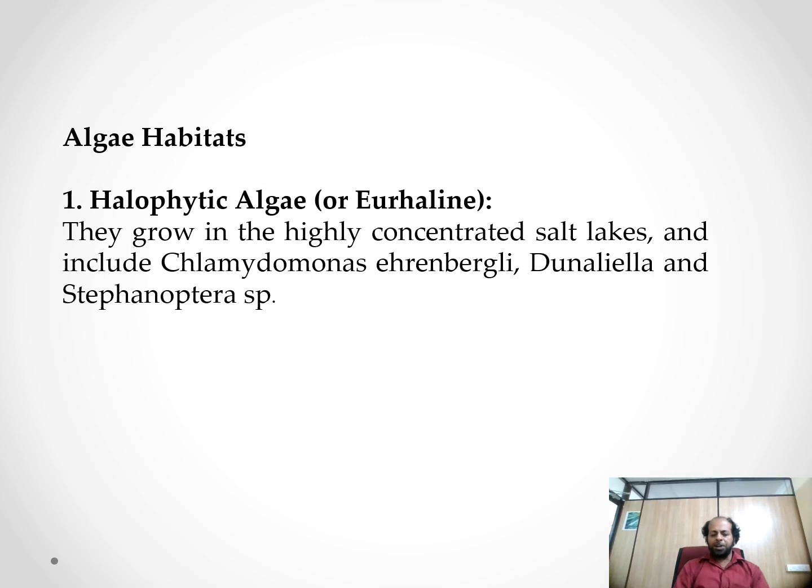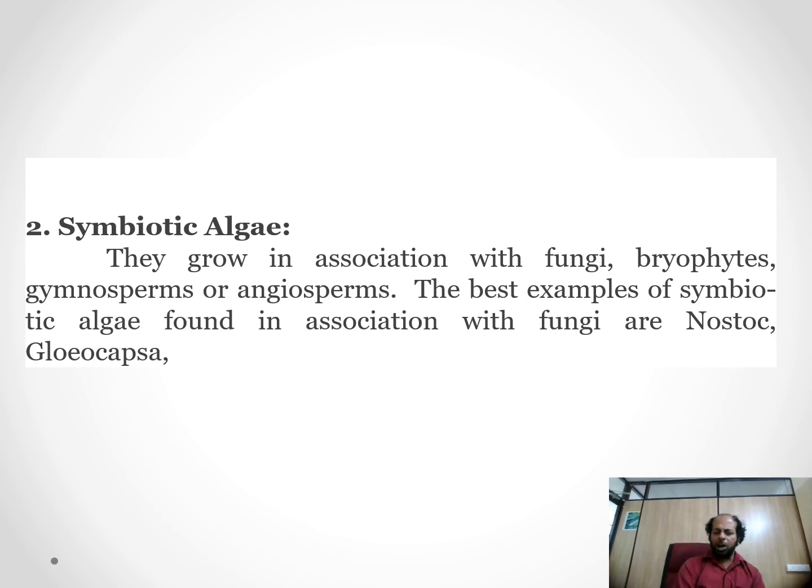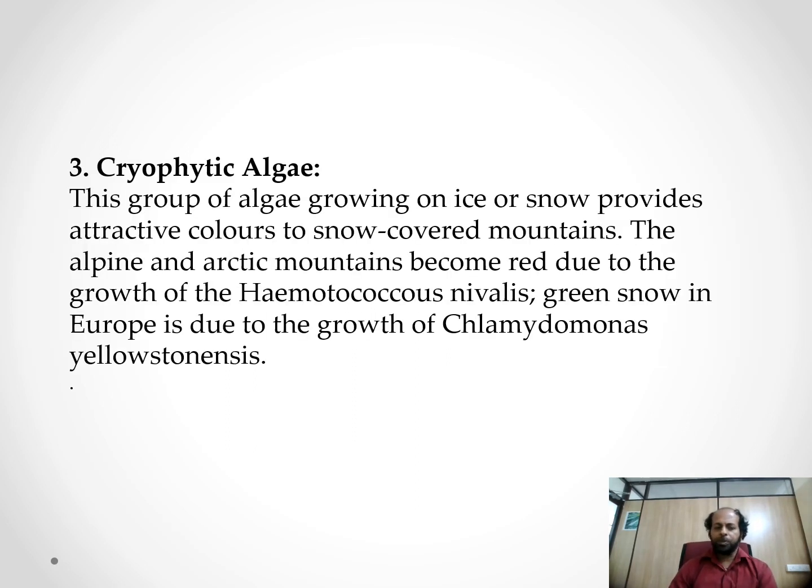Now we can see the habitats of algae. First one is halophytic algae or euryhaline. They grow on highly concentrated salt licks and include Chlamydomonas ehrenbergii, Dunaliella, and Stephanoptera. These all grow on highly concentrated salt licks. The next one is symbiotic algae. They grow in association with fungi, bryophytes, gymnosperms, and angiosperms. The best example of symbiotic algae found in association with fungi is Nostoc.